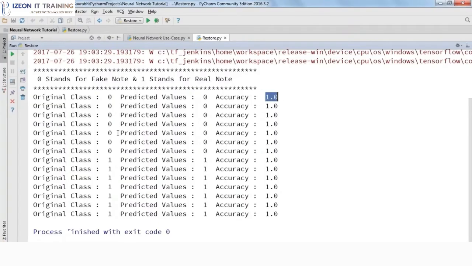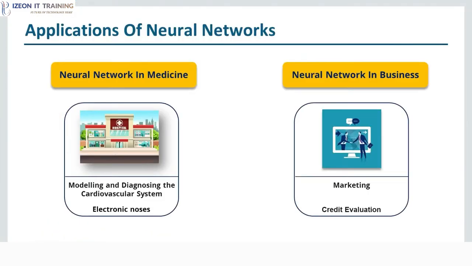Fine guys, so this is how we basically implement the use case that we saw in the beginning. In the slide you can notice that I've listed only 2 applications, although there are many more. So, neural networks in medicine. Artificial neural networks are currently a very hot research area in medicine, and it is believed that they will receive extensive application to biomedical systems in the next few years. Currently the research is mostly on modeling parts of the human body and recognizing diseases from various scans, for example cardiograms, CAT scans, ultrasonic scans, etc.